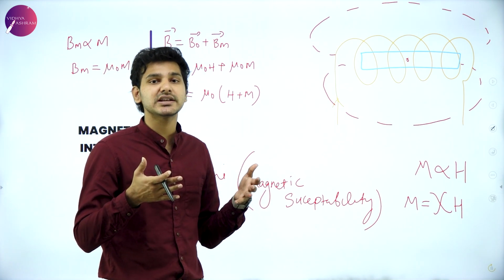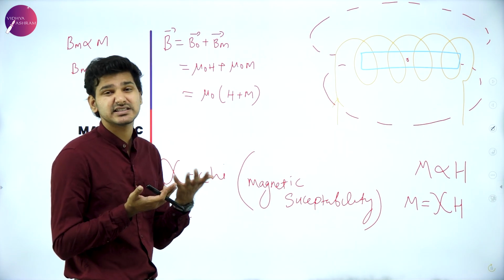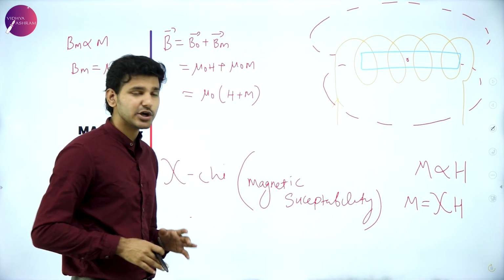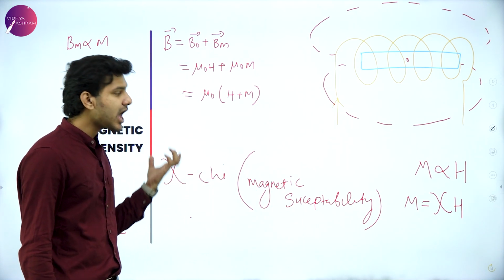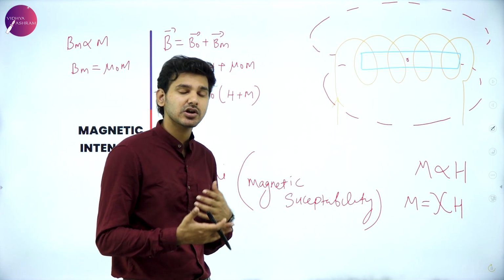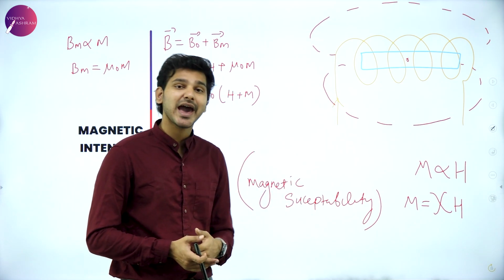If it is poorly interacting, it will be negative. If it is 0, then it is a weaker interaction. So basically, all you have to know is that magnetic susceptibility chi will determine the interaction of any material with the magnetic field.